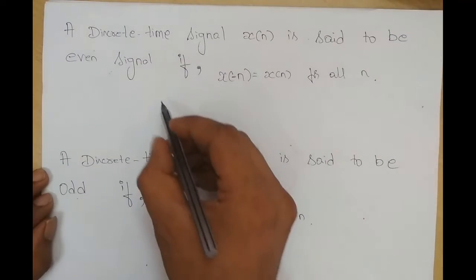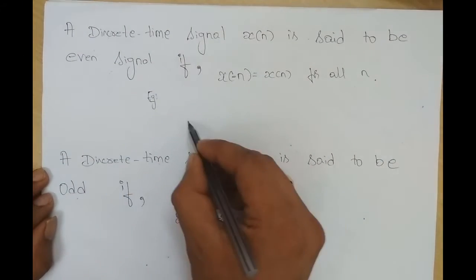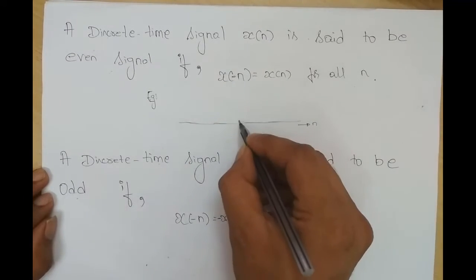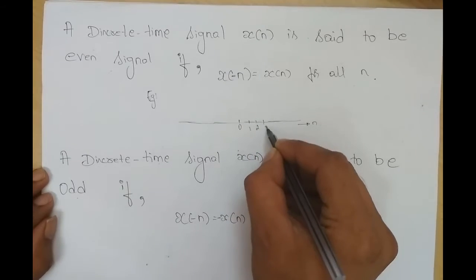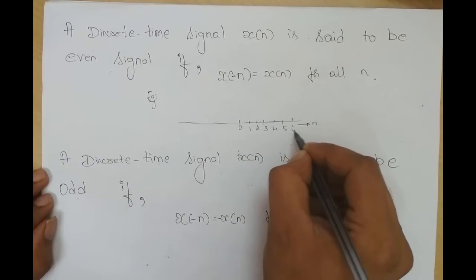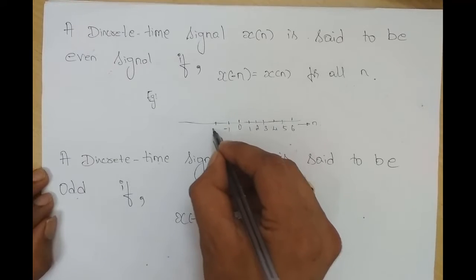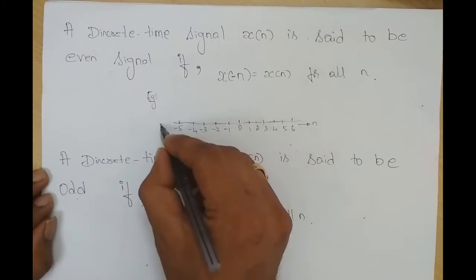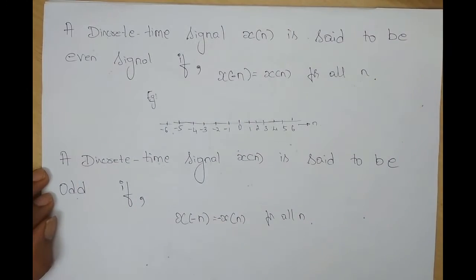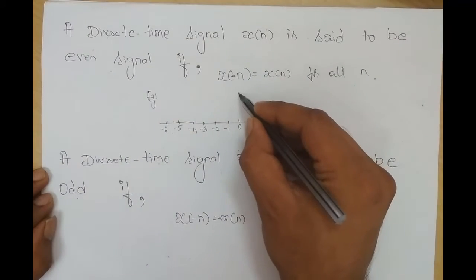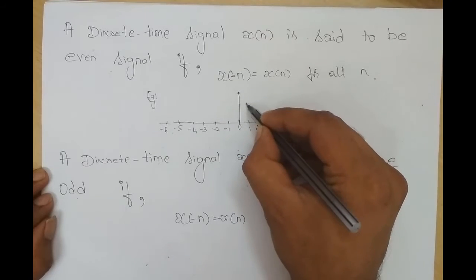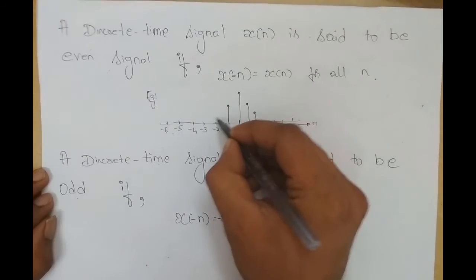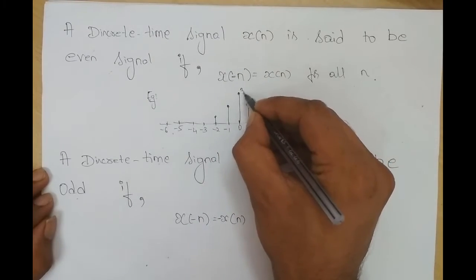Let me give one example of a discrete time signal where the signal is even. So this is n: 0, 1, 2, 3, 4, 5, 6, and minus 1, minus 2, minus 3, minus 4, minus 5, minus 6. So this is 3, 2, 1.